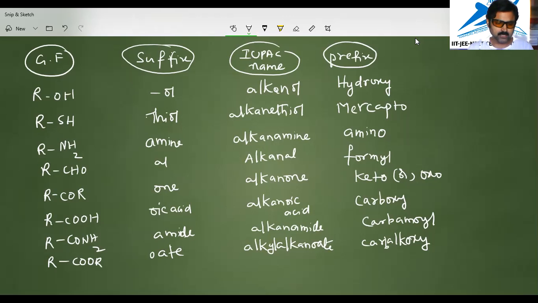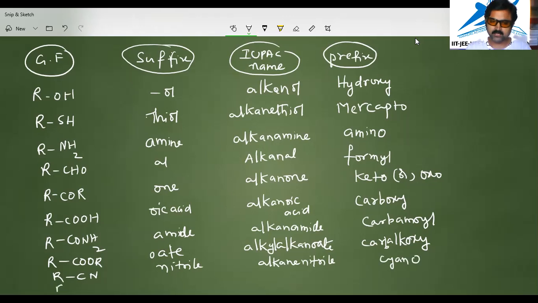And RCN. Suppose RCN is there, then they are actually nitriles. So the suffix is nitrile in this case, while the IUPAC name is alkane nitrile. And the prefix is cyano.